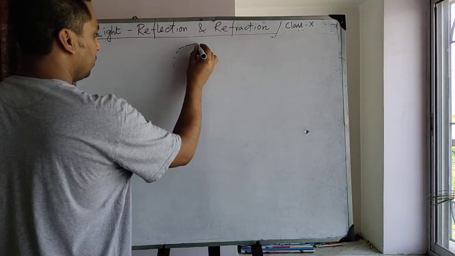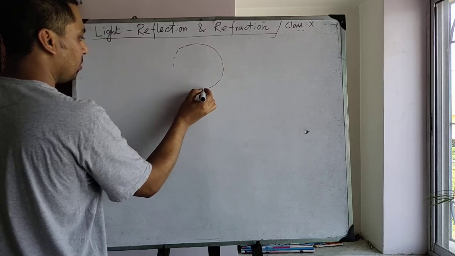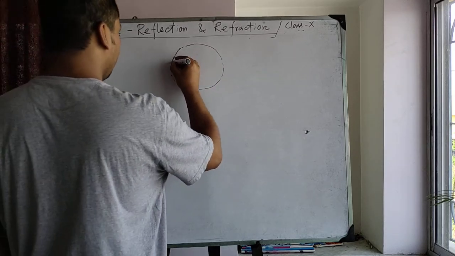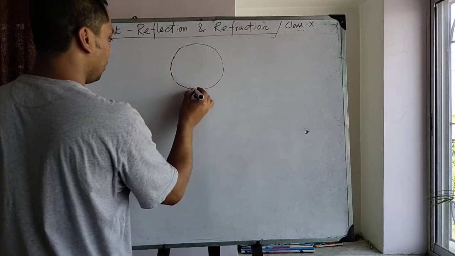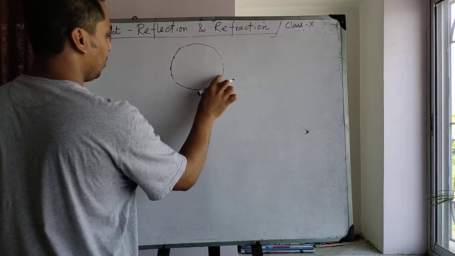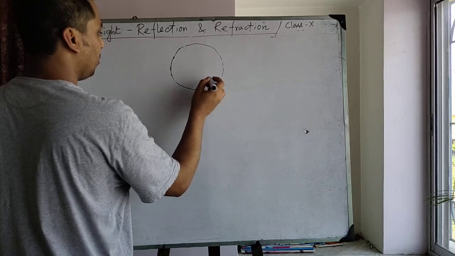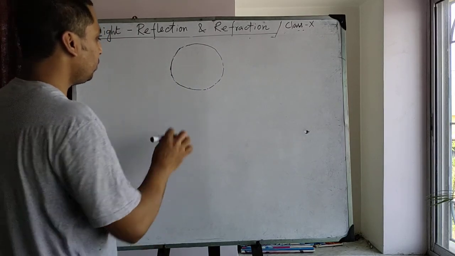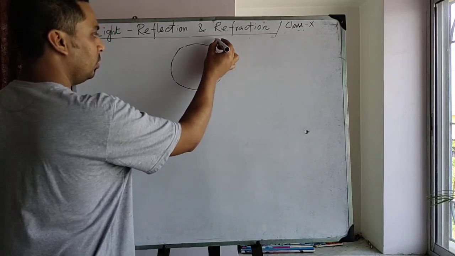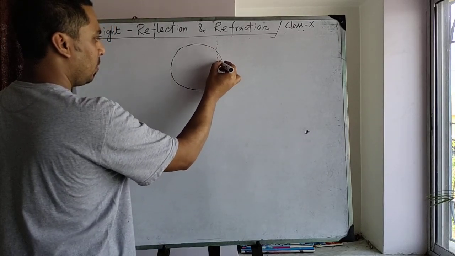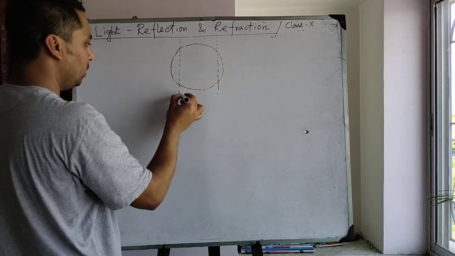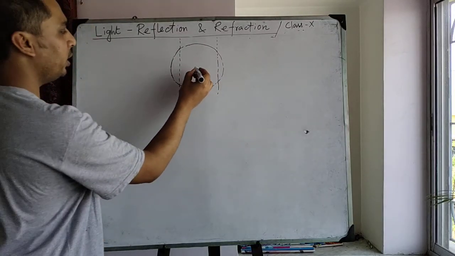Suppose this is a sphere. If you consider these parts only, this is the center of the sphere.